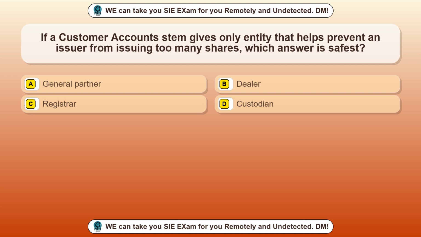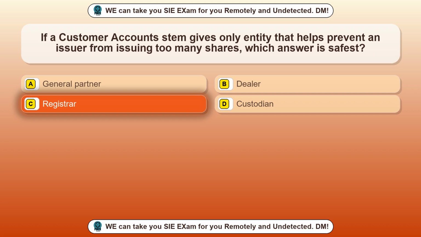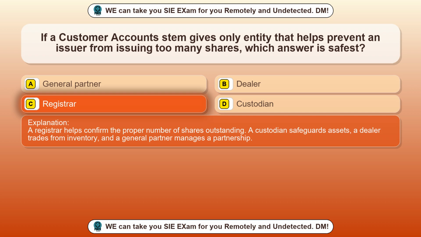Question 74. If a customer account stem gives only entity that helps prevent an issuer from issuing too many shares, which answer is safest? Option A, general partner. Option B, dealer. Option C, registrar. Option D, custodian. The correct answer is option C, registrar. A registrar helps confirm the proper number of shares outstanding. A custodian safeguards assets, a dealer trades from inventory, and a general partner manages a partnership.